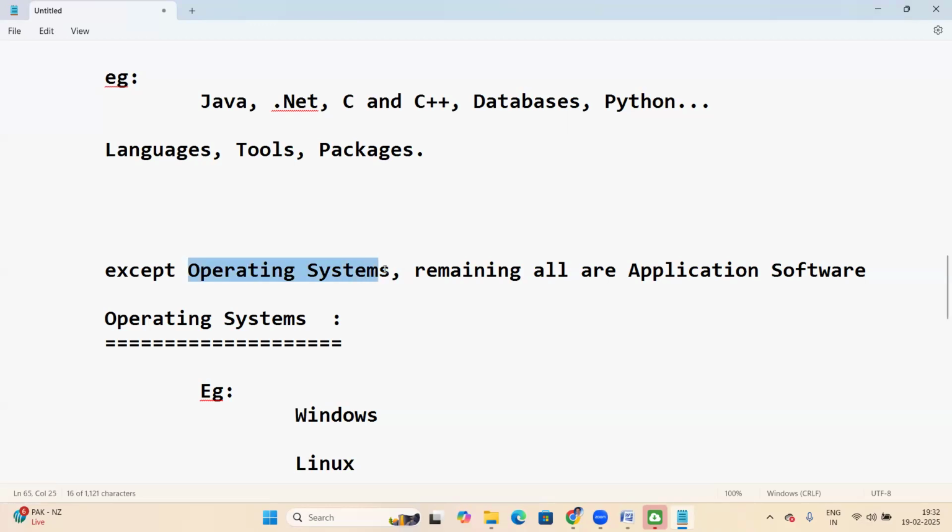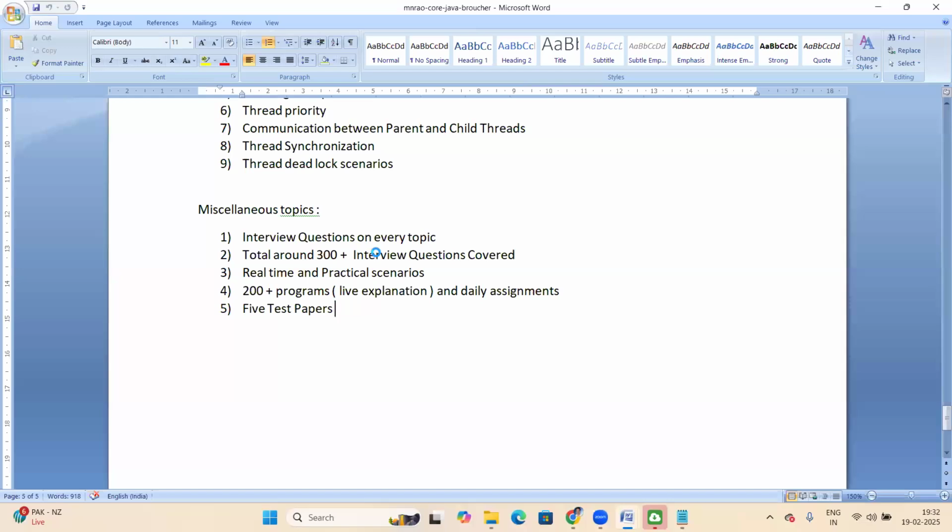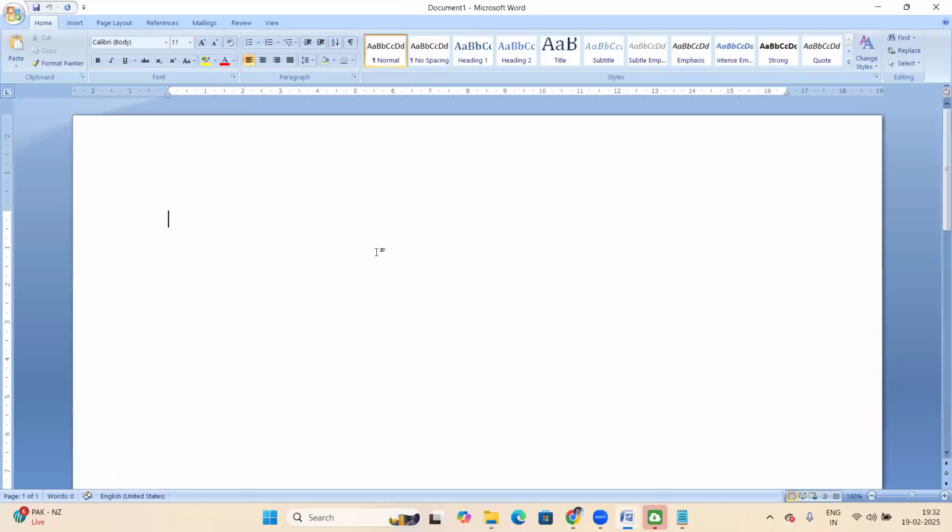Now let us see about OS. What is OS exactly? The topic is about the operating system.